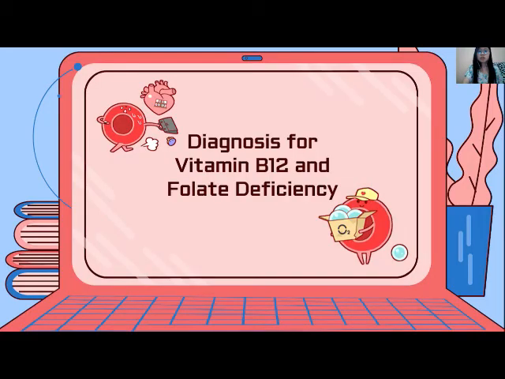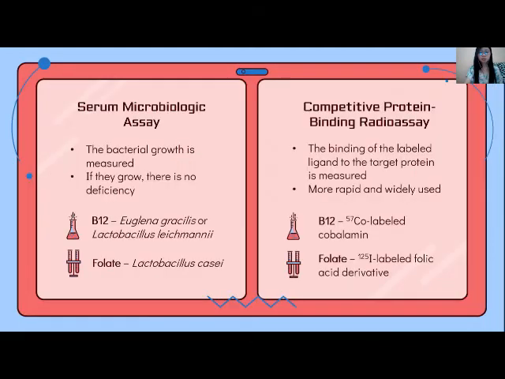Okay, now the last topic is diagnosis for vitamin B12 and folate deficiency. Currently we have different tests to determine if we are deficient in vitamin B12 and folate. First is the serum microbiologic assay.